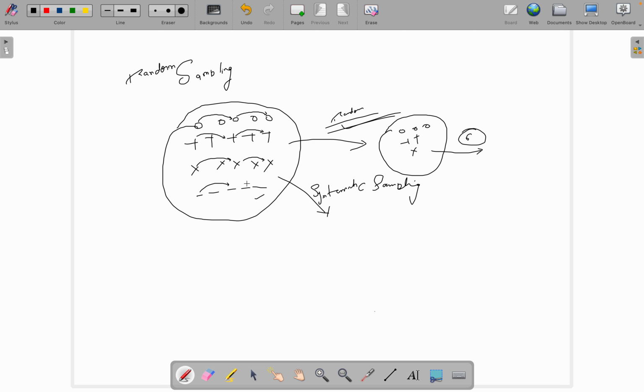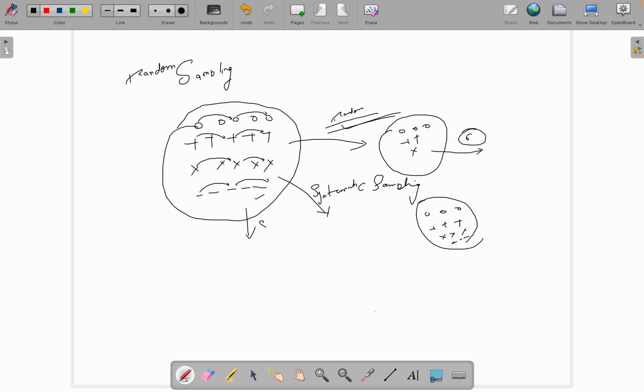Okay, and whenever I select in my sample, there will be 3 of this one, 3 of this one, 3 of this one and 3 of this one. So there is a systematic way of drawing the data. So this is called systematic sampling. Okay, and it's rule based.